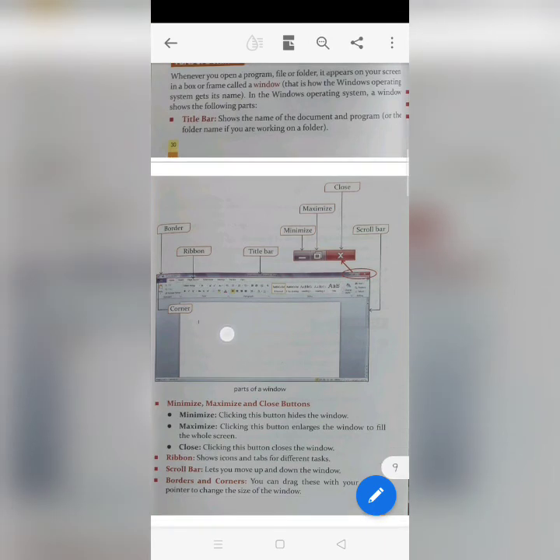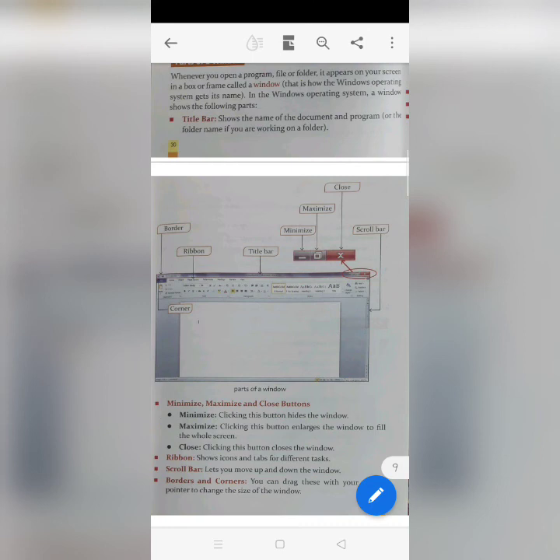Clicking the minimize button hides the window. Maximizing means clicking this button enlarges the window to fill the whole screen. Close means it completely closes the window. The ribbon shows icons and tabs for different tasks. The ribbon is this second part, where you can see the tabs for different tasks.